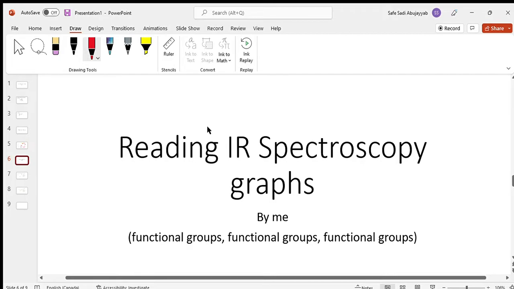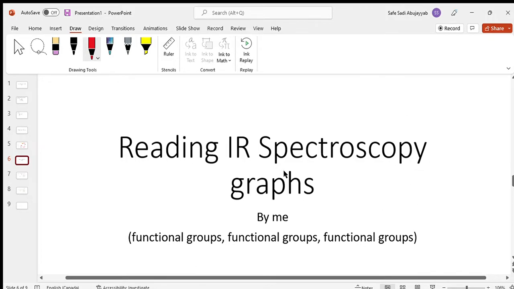Hey everyone, today we're going to be looking at infrared spectroscopy graphs. Now this tells us a lot of information about our molecule in regards to functional groups. So you can see over here functional groups. This will tell us our major functional groups that we have in our molecule and also help us decipher what molecule it is and which peak is what functional group.